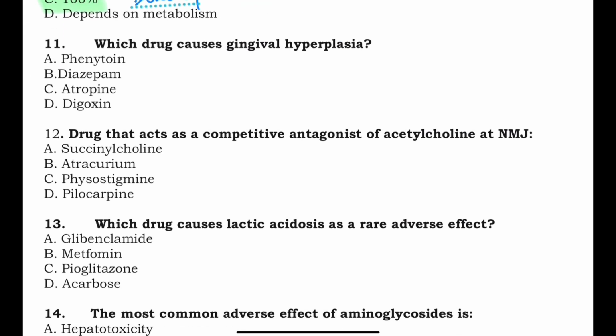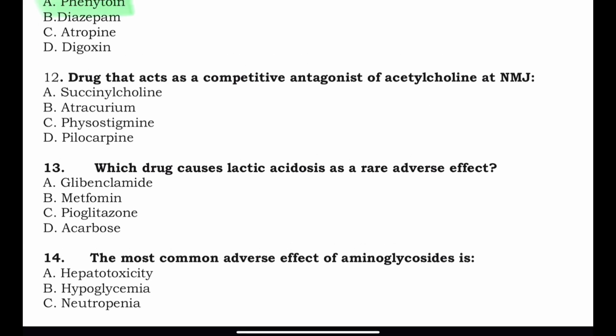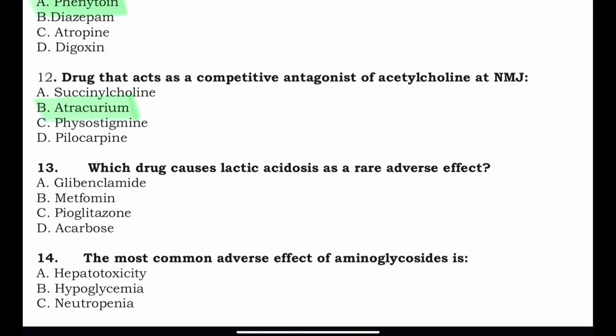Which drug causes gingival hyperplasia? Phenytoin, diazepam, atropine, digoxin. The drug that causes gingival hyperplasia is phenytoin. This is the adverse effect. Next, which drug acts as a competitive antagonist of acetylcholine at the neuromuscular junction? Succinylcholine, atracurium, physostigmine, pilocarpine. It is atracurium, which is a non-depolarizing, competitive antagonist of acetylcholine at the NMJ.